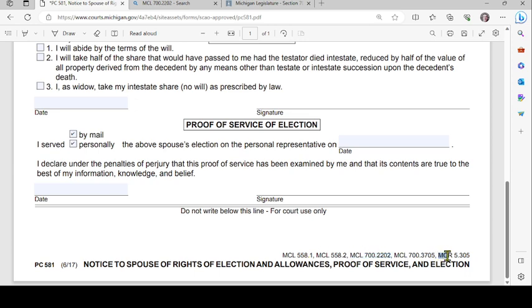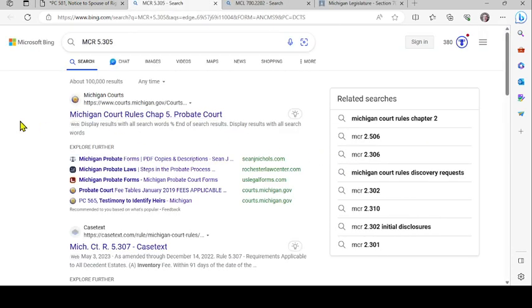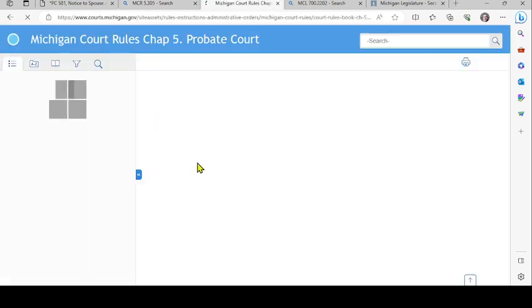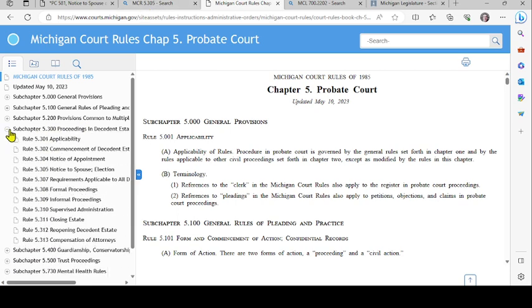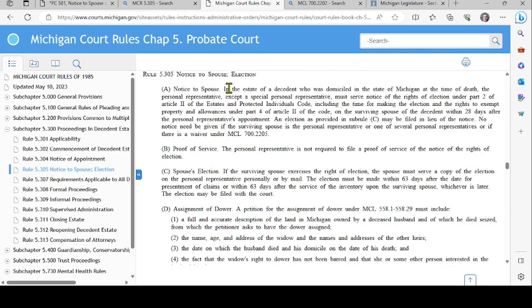There's also MCR references, which stands for Michigan Court Rule. You'll want to do an internet search on that as well. You want to make sure that the link you click on is courts.michigan.gov. Sometimes other links are the first option. So again, you want to make sure that you scroll to the courts.michigan.gov. Click on that link. It's a digital copy of the Michigan Court Rules. And then you want to search for your specific code section, 5.305, notice to spouse/election. You want to read this as it is the court rules governing the spousal election.